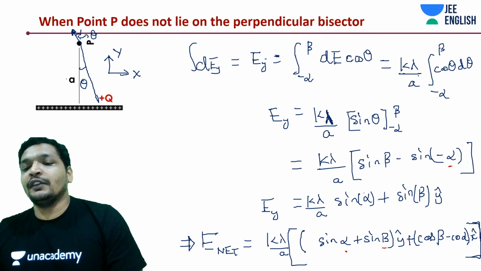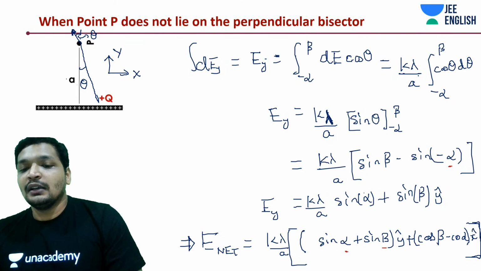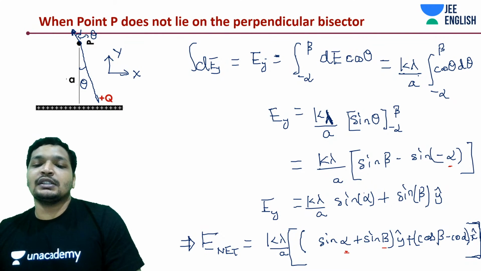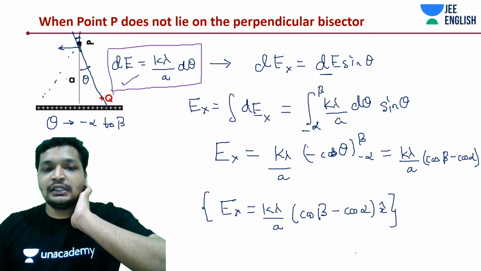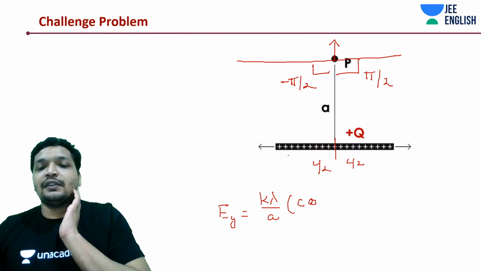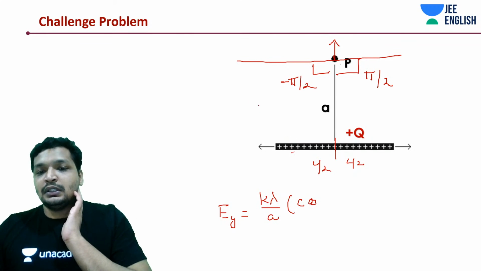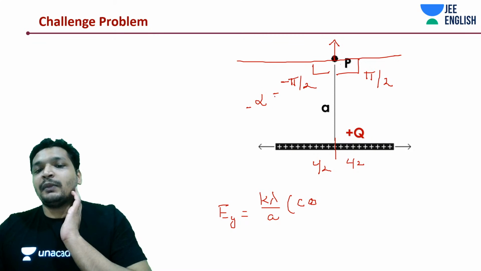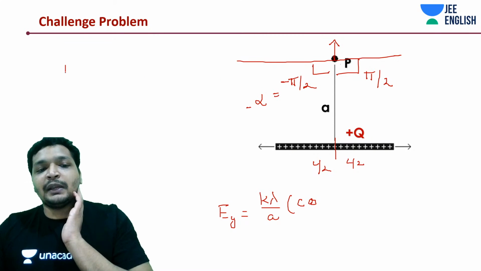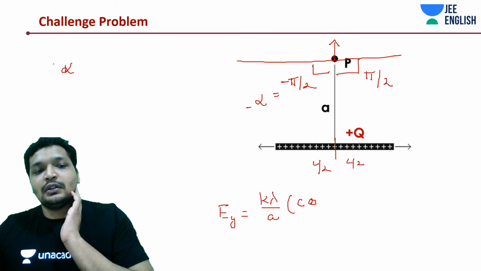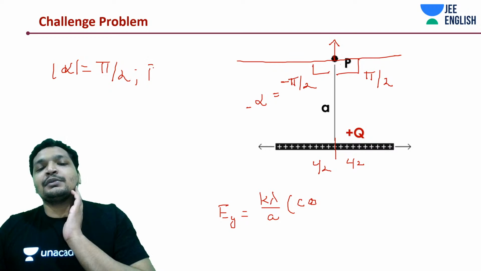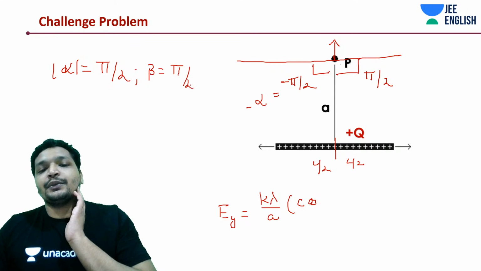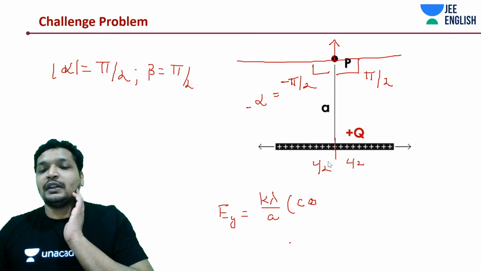Anyway, you can do the integration as well, but this is not minus alpha. We are not going to substitute it as minus alpha; it will be pi by 2. Even though this is the alpha case, alpha's absolute value is pi by 2, and beta is positive pi by 2. We have only substituted the absolute value.